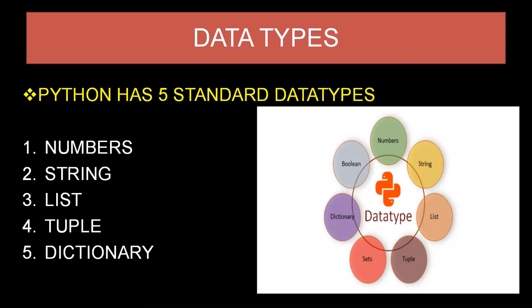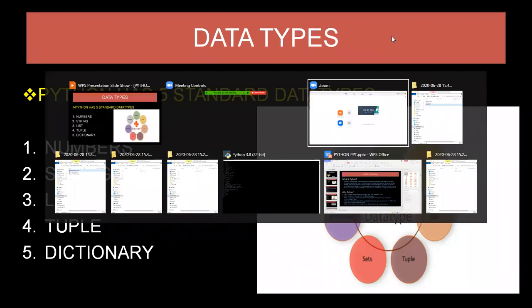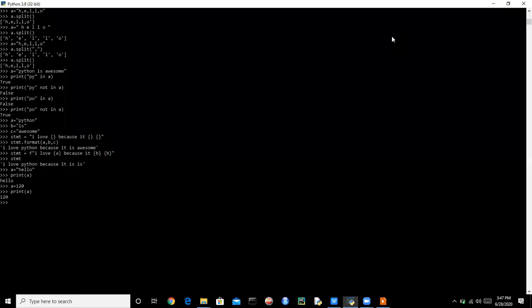Let's see an example. Let's imagine that we have a data type string, that is hello, and the variable is A. The value of A is hello, and we want to print hello. Then we will use this variable A to print A, and it will print hello. So this is a variable that is storing hello for us. A variable is created the moment you first assign a value to it. Variables can change type after they have been set.